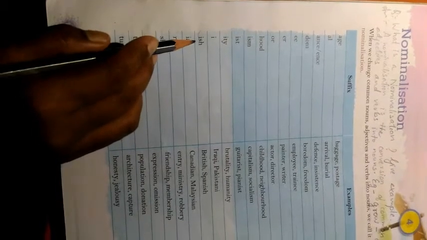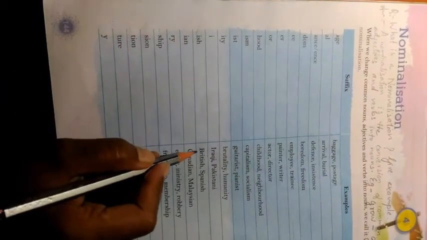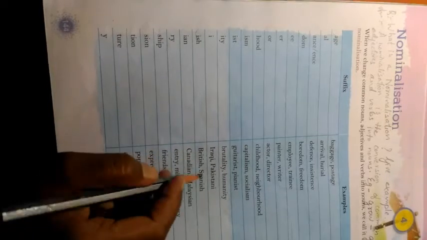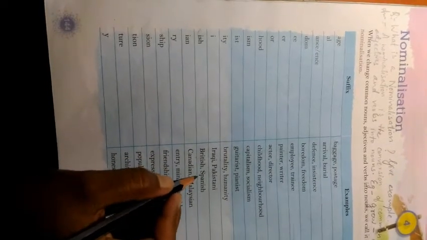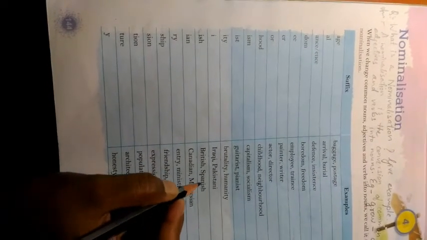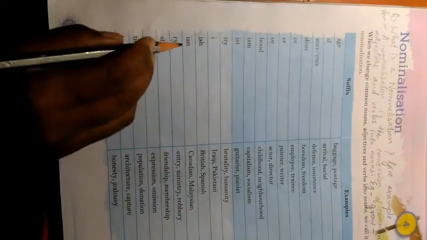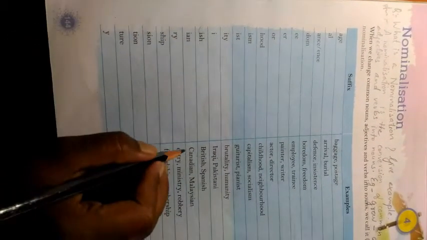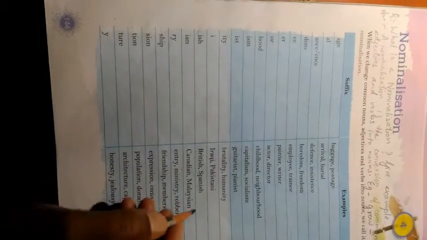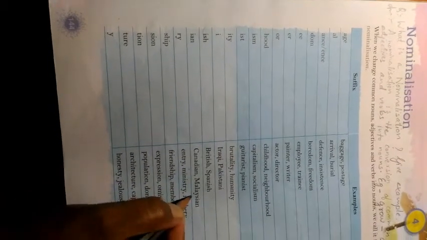Next is ISH. A person from Britain, Great Britain, is known as British. A person of Spain is known as Spanish. ISH is added. Next is IAN. Canadian means a person from Canada. Malaysian, a person from Malaysia.